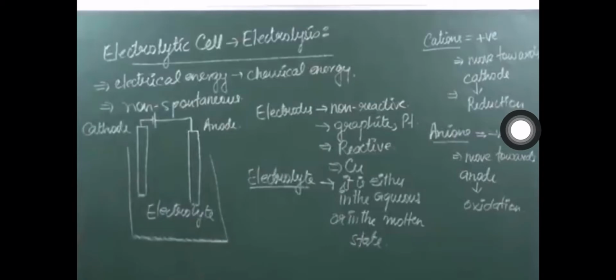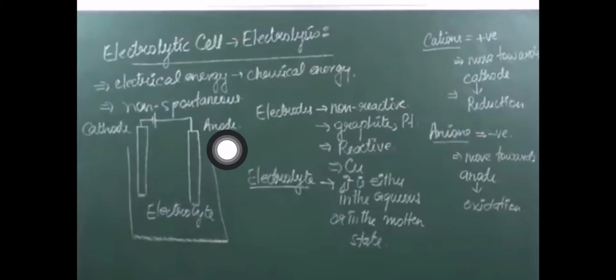Okay, and it will go through a reduction reaction. In a reduction reaction what will happen? Gain of electrons. Gain of electrons means that at the cathode a greater amount of deposition will take place on the electrode. On the electrode more and more ions will be deposited.